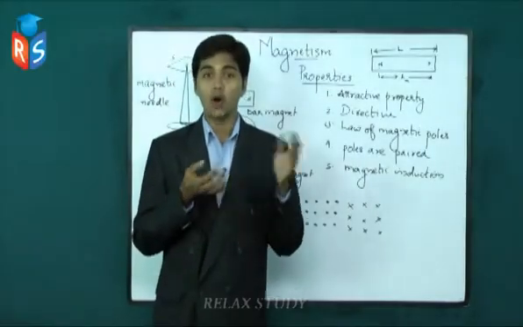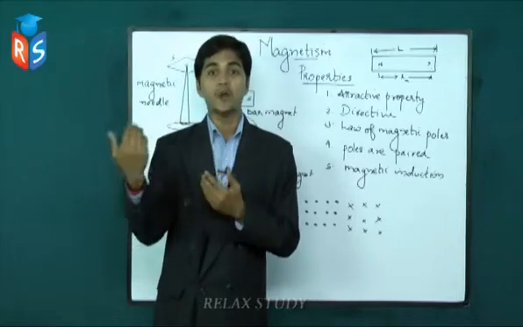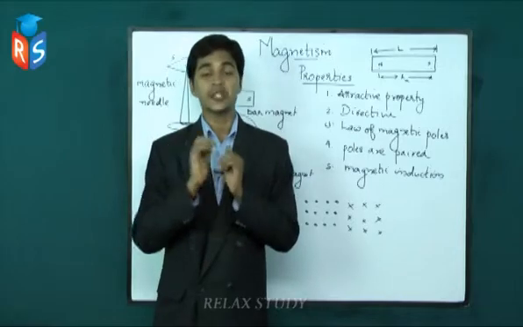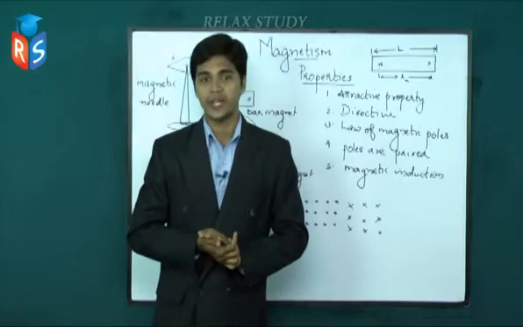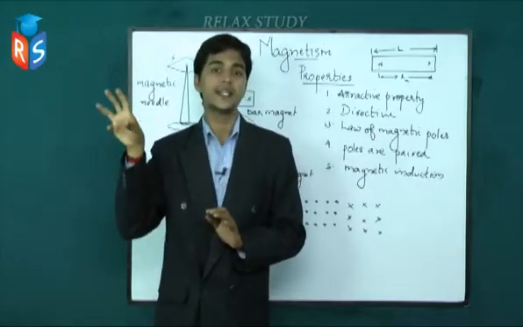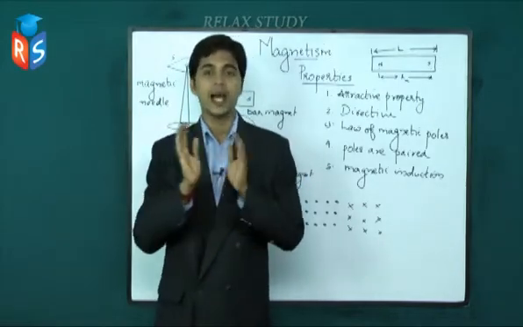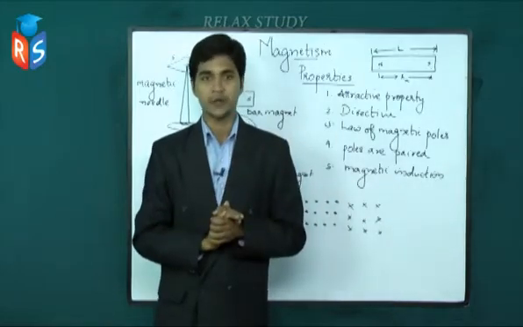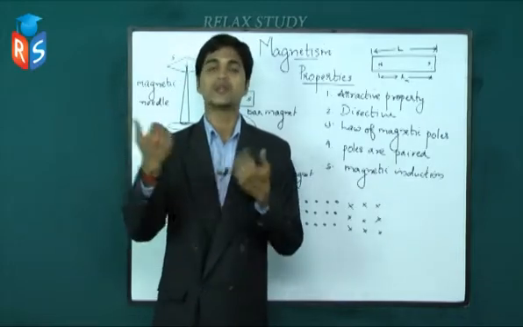The north pole of the magnet is directed or pointed towards the geometric north of Earth. And why is it so? That is because the magnetic south of Earth is located near the geometric north. So the north pole is pointed towards the geometric north, and the south pole gets pointed towards the geometric south pole. In this way we can get the direction, that is, the north and south poles.